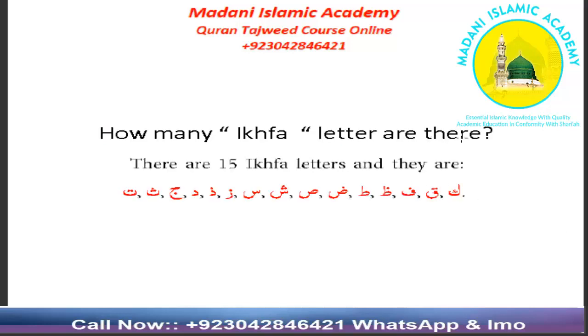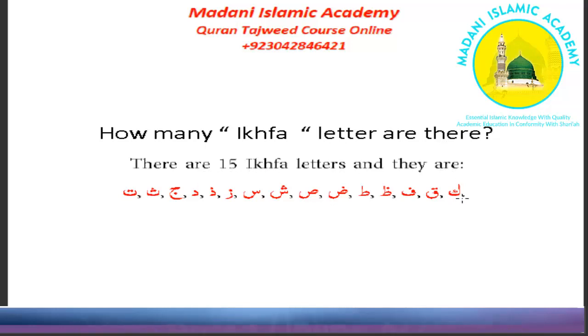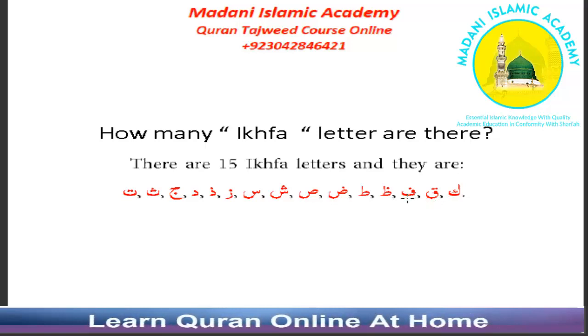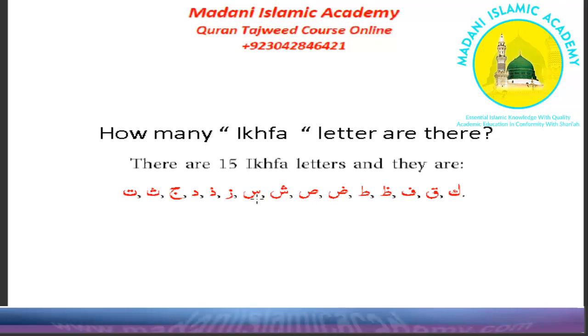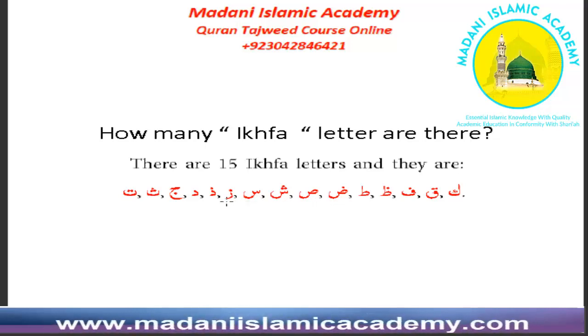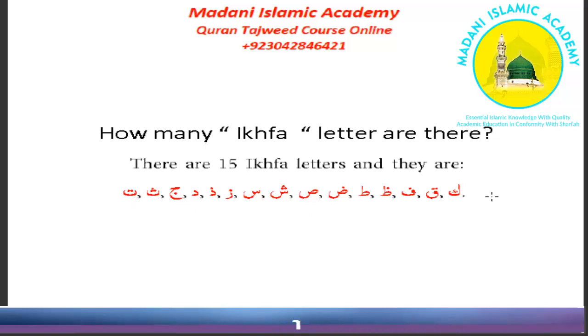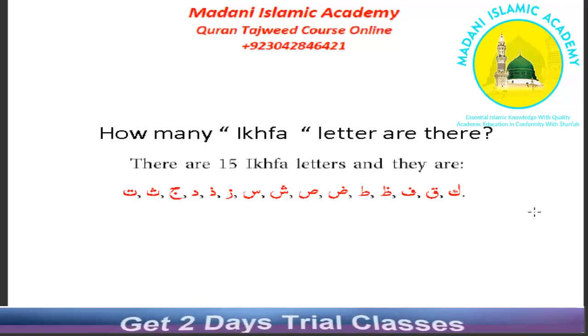How many Ikhfa letters are there? There are 15 Ikhfa letters and they are Kaf, Qaf, Fa, Ra, Qa, Dad, Sad, Sheen, Seen, Za, Dal, Dal, Jim, Tha, Ta. These are the 15 Ikhfa letters.